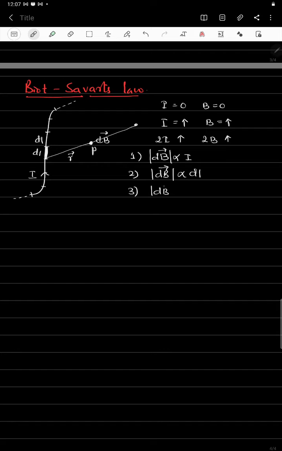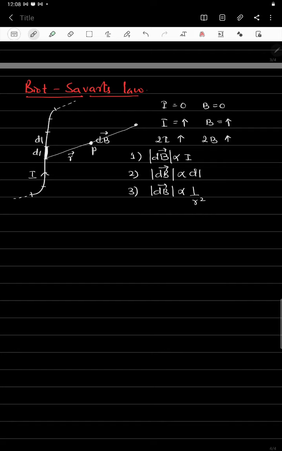Therefore the magnitude of the magnetic field is inversely proportional to r square. If I increase the distance from 1 meter to 2 meters between the current element and the point P, the magnetic field decreases by 4 times. So this is the third parameter.